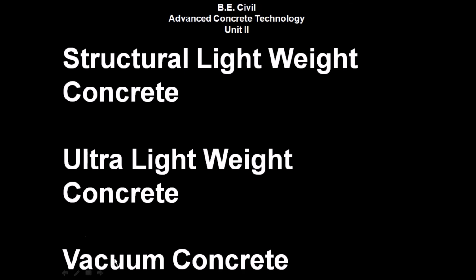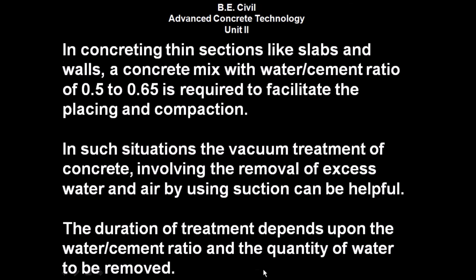Now we will see the vacuum concrete. In concreting thin sections like slabs and walls, a concrete mixed with water cement ratio of 0.5 to 0.65 is required to facilitate the placing and compaction. In such situations, the vacuum treatment of concrete, involving the removal of excess water and air by using suction, can be helpful.